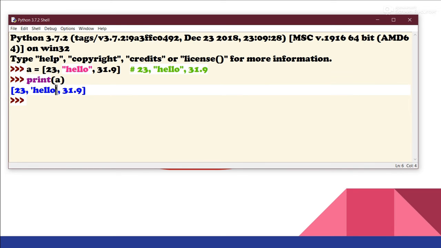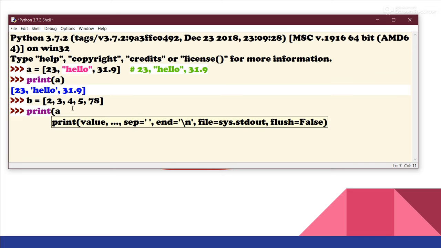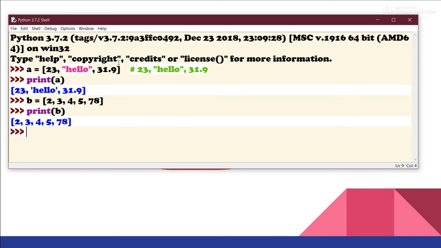And again in Python, these single quotes and these double quotes don't matter, because both of those are used for strings only. So now let's create another list. For example, let's just make a list of integers only, because why not? Okay, so if I do print b, yes, we got the list that we created, that is 2 3 4 5 78.